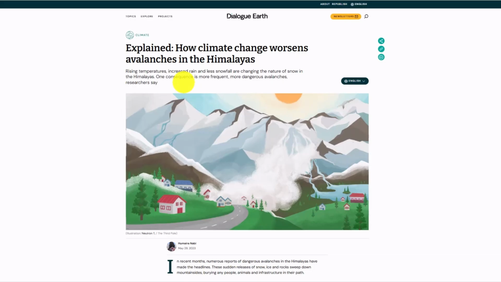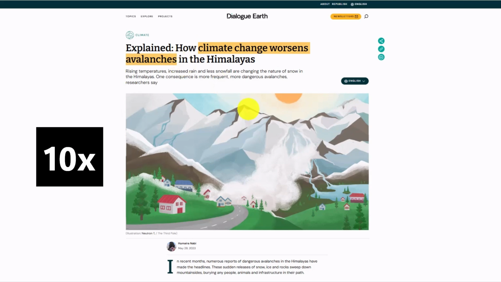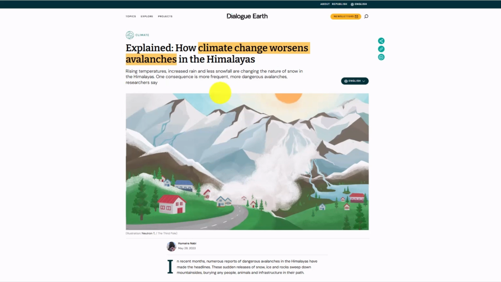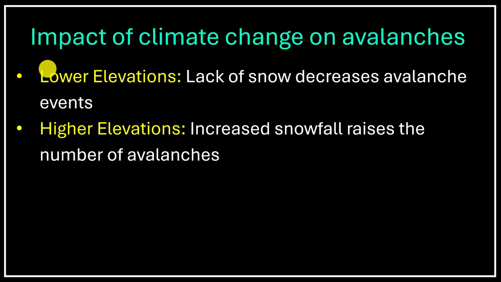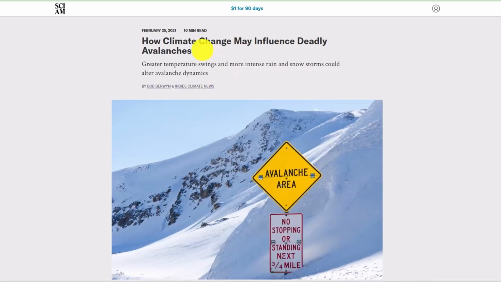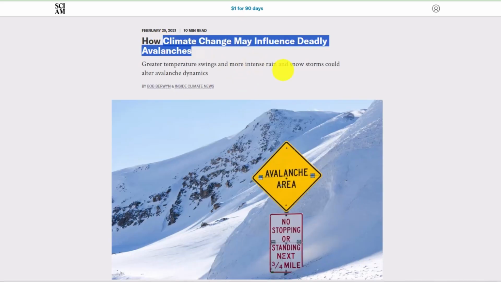A study in the Western Himalayas found that avalanche frequency has increased nearly 10 times in the last 75 years. Previously, avalanches were reported roughly once every decade. Now they occur almost annually. Lack of snow is decreasing the number of avalanche events at lower elevations, while increased snowfall in higher and colder regions is raising the number of avalanches at higher elevations. Climate change is also altering the timing and seasonality of avalanches, making them more difficult to predict.